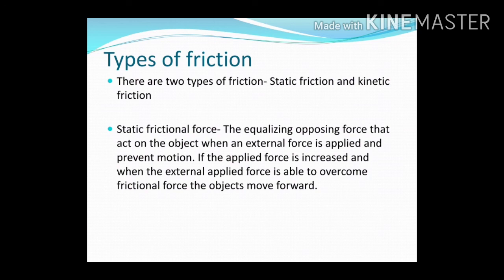When you push a heavy table or a heavy box or a heavy almirah, what happens? It will not move. This is the friction acting between the two surfaces in contact when there is no motion in the object, when the object is at rest. In that case, the opposing force and the applied force are equal, meaning the frictional force and the applied force on an object are equal. But if we increase the applied force, what happens? You are able to move the table or the box or the object.